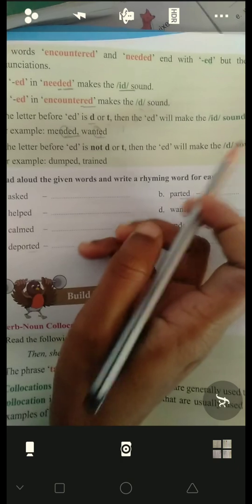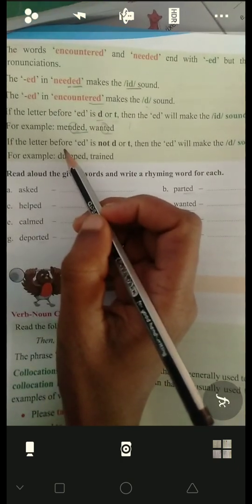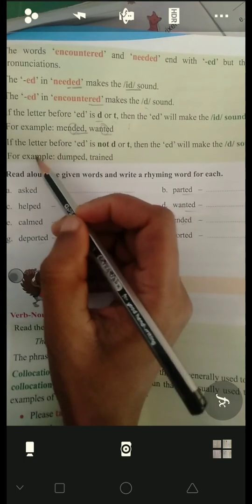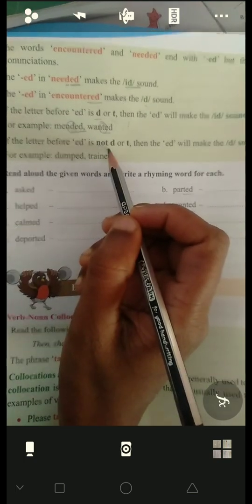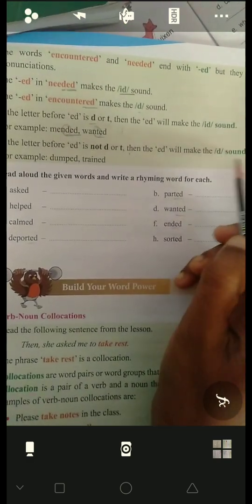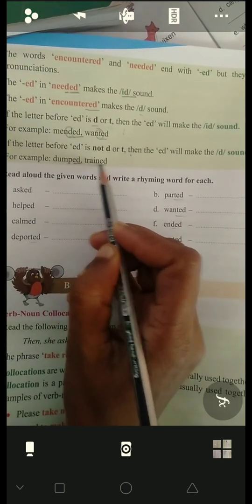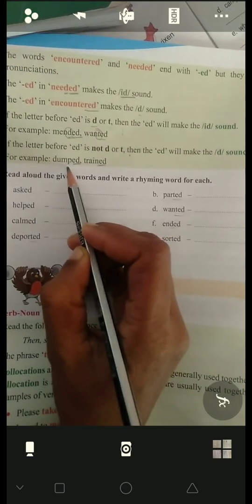It is the id sound. And if the letter before ed is not d or t, it will make a d sound.